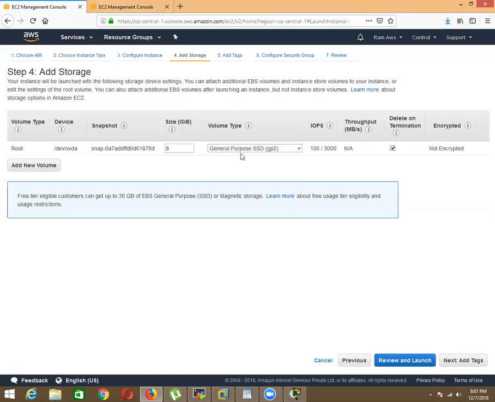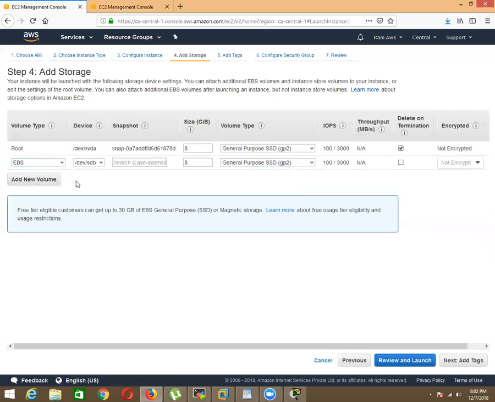Why are they showing only 3? Because these 3 volumes are designed for booting, because this is a root volume which contains the operating system. If you add additional storage, the other 2 will be Cold HDD and Throughput Optimized HDD. These 2 are not designed for booting; they are designed for other purposes. That is why they are not shown here, because only 3 volumes are designed for booting.